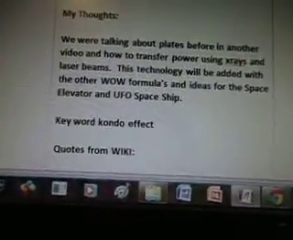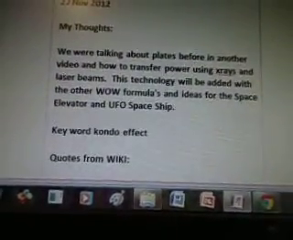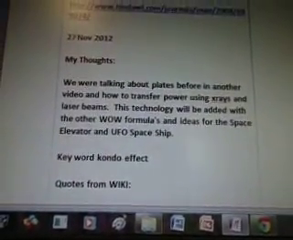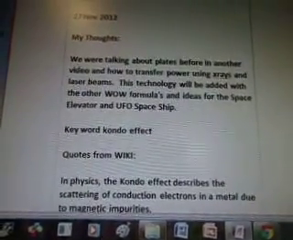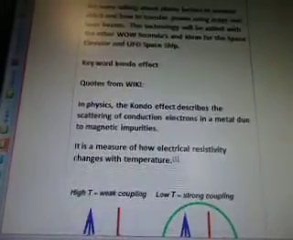November 27, my thoughts. We were talking about plates before in another video and how to transfer power using X-rays and laser beams. This technology will be added with the other WOW formulas and ideas for the space elevator and the UFO spaceship. So the keyword Kondo effect, quotes from Wiki.